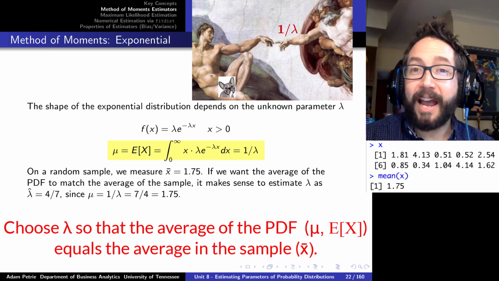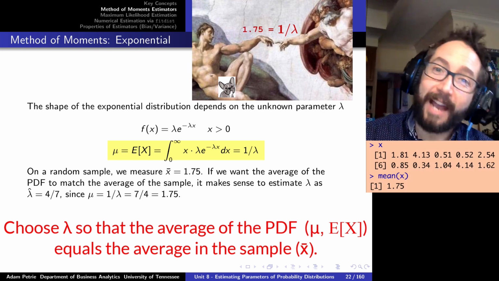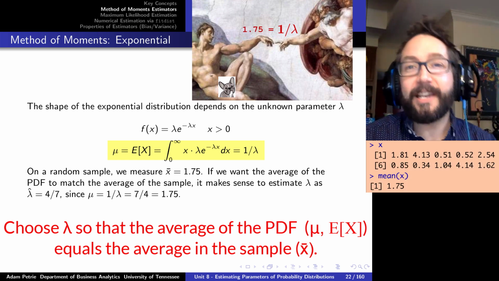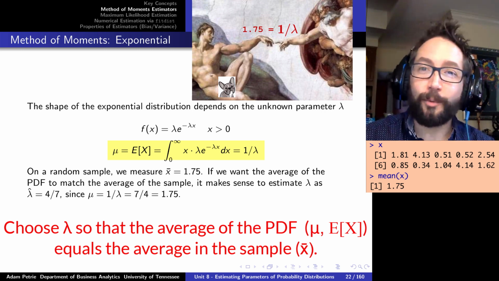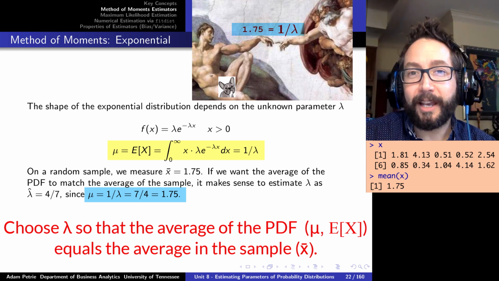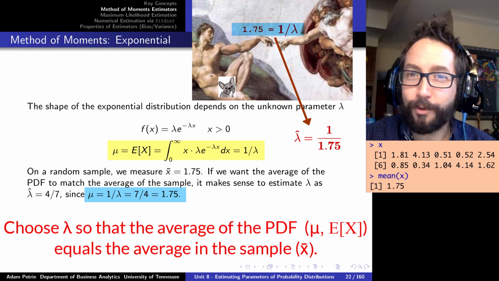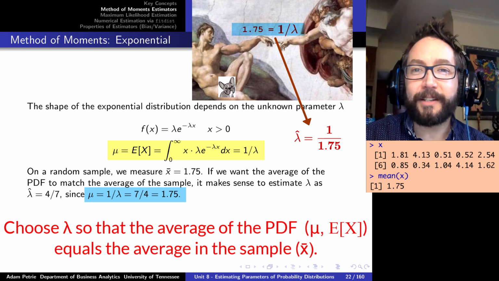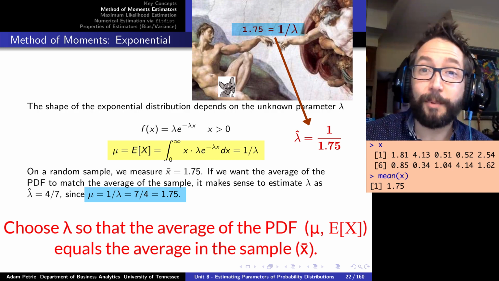If we measure an average from the sample, x bar, the method of moments says, let's make the average of the data generating distribution equal to the average of the sample values. And so we get an equation, 1 over lambda equals x bar. In other words, our good guess for what lambda is would be the reciprocal of the sample average. If we measured 1.75 from the sample values for their average, we would just take the reciprocal to come up with a reasonable guess of what lambda is.